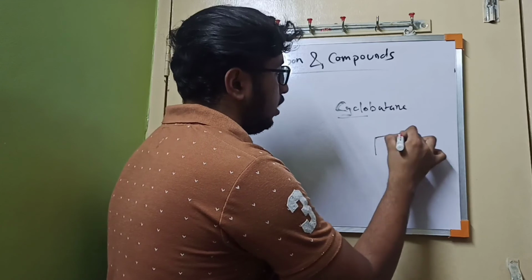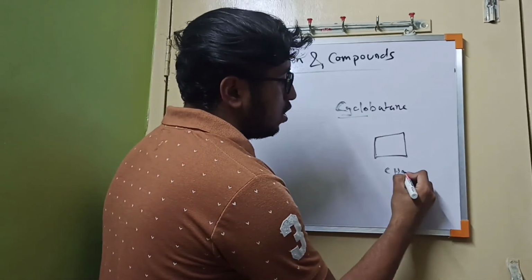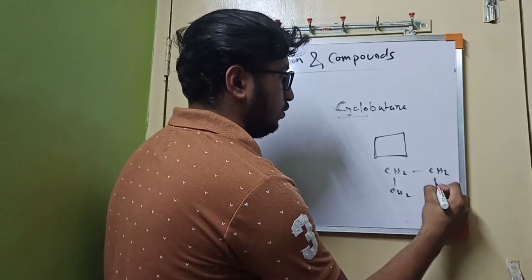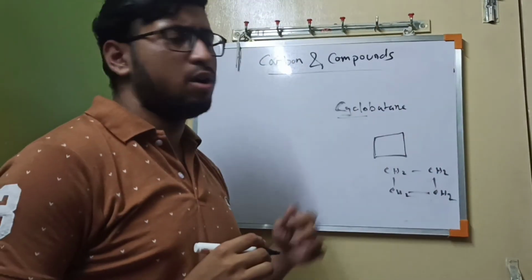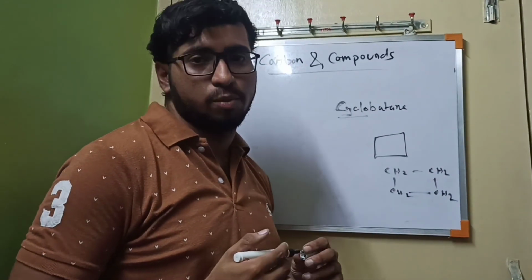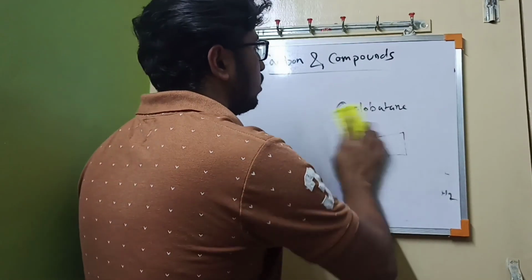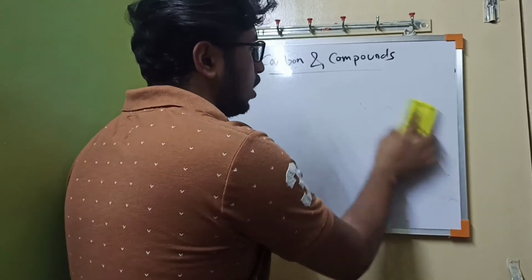So we can draw it like this, or we can draw it like this also. This is a cyclic chain, or we can say that this is cyclobutane. So basically these are all the basic examples of carbon and its compounds. So as of now, thank you.